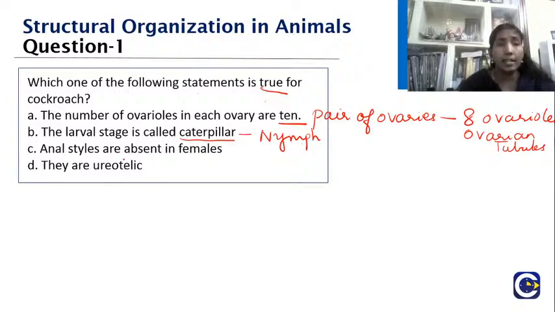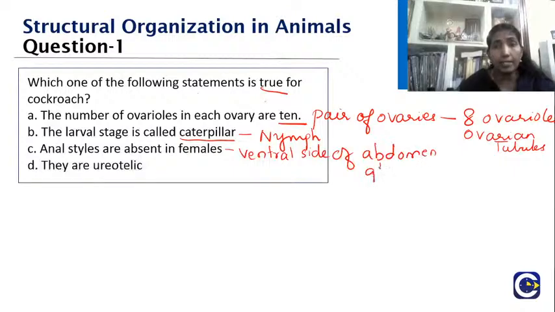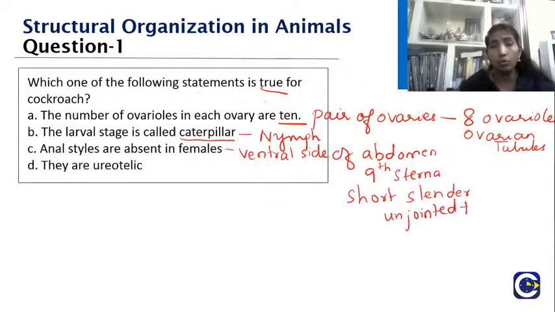Then, the anal styles are absent in females. Yes, this is fine. The anal styles are structures found on the ventral side of the abdomen, arising from the 9th sternum. They are short, slender, unjointed, thread-like outgrowths.